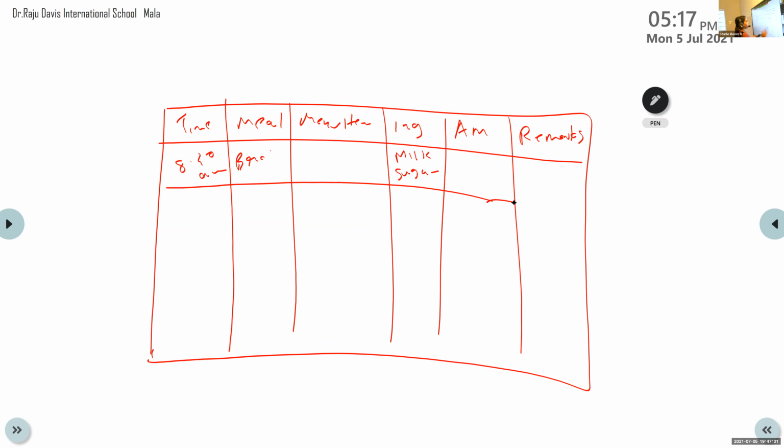Then amount. What about amount? I don't need this kind of 100 gram and like that. Just write in like 1 mug of tea, 1 plate, 1 cup, like that. Okay.